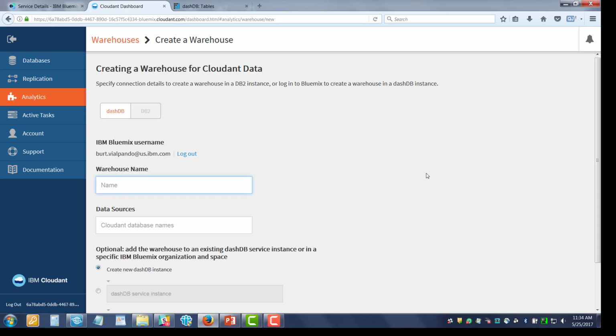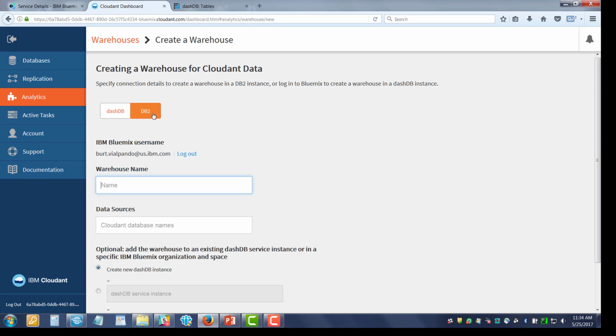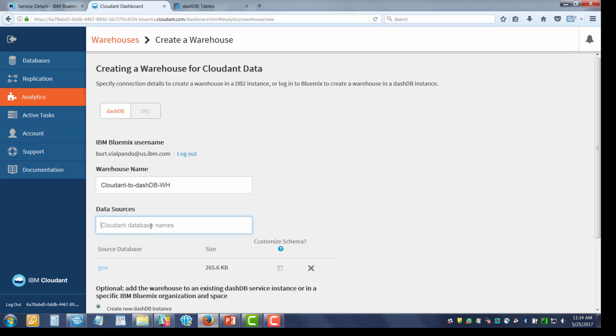We're calling this a warehouse, and the warehouse can be a dashDB target, or it can be a DB2 with BLU Acceleration target, whether that be on the cloud or on premises. And we'll give it a name here. We'll call it Cloudant to dashDB warehouse. And we're going to migrate the Geo database and the Movies demo database.